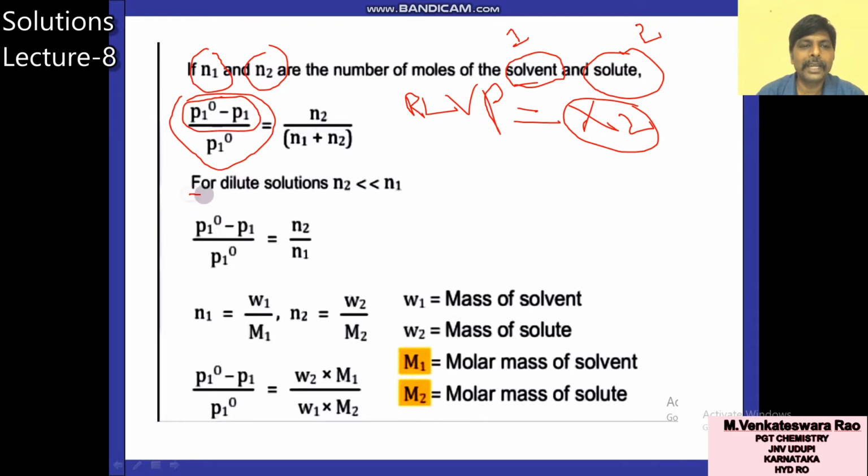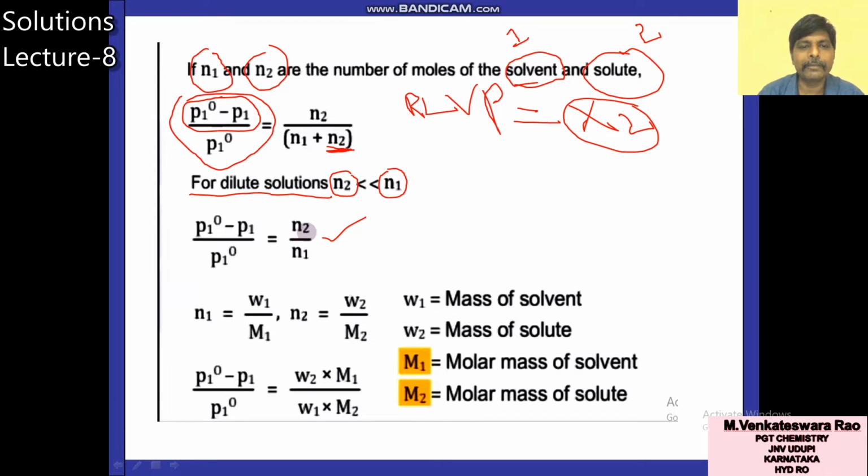You know, for dilute solutions, the amount of solute is very less. N2 is less than N1, so you can neglect N2 in the denominator. Then P1 naught minus P1 by P1 naught is equal to N2 by N1. So this is the simplified Raoult's law for dilute solutions.